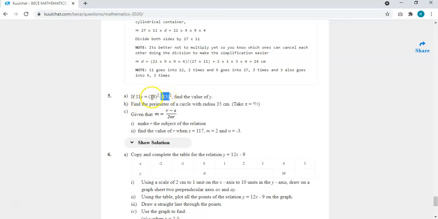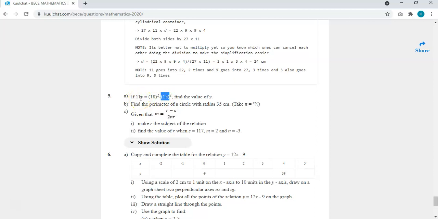Okay, so a square is just the number by itself, multiplied by itself again. So 18 square is the same as 18 times 18. Now 15 square is the same as 15 times 15. So you calculate their results, then you subtract, then you divide by the 11.